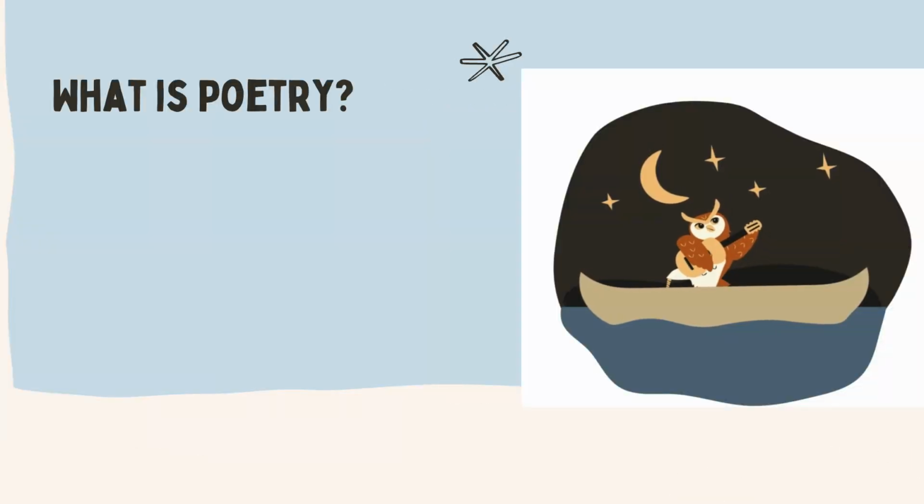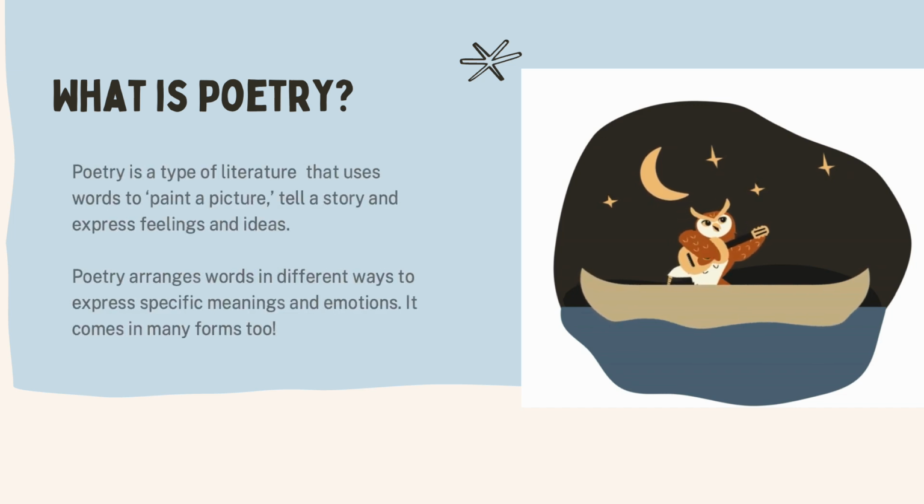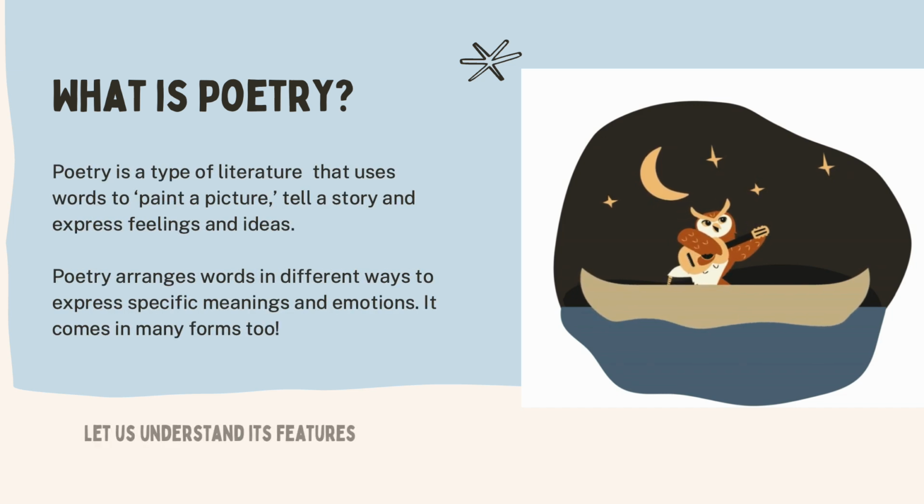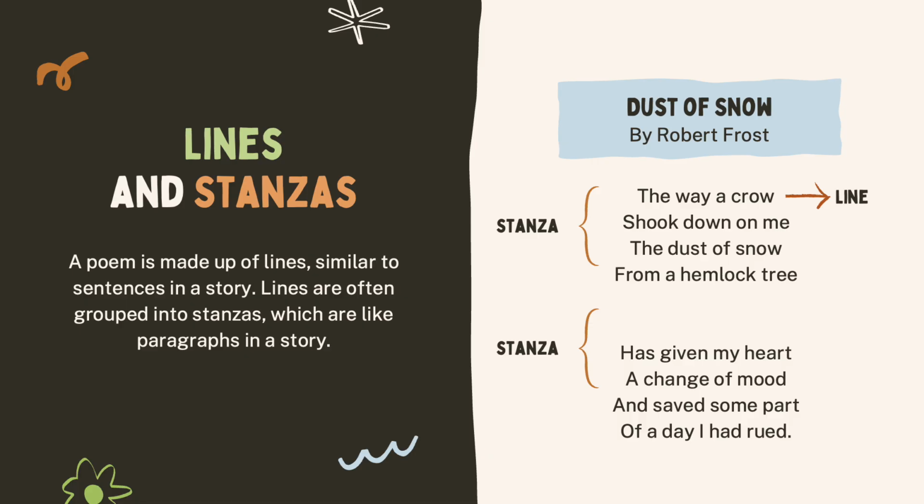Poetry is a dance of words. It's a river of rhythm where meaning stirs. It sings without music and paints without brush. A poem does not just tell, you feel it. A poem is made up of lines, whereas a story is made up of sentences. So we have stanzas, 3 or 4 lines would come to a stanza. We group it into a stanza.